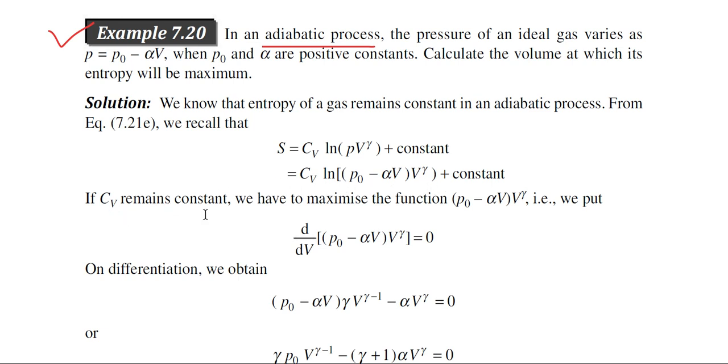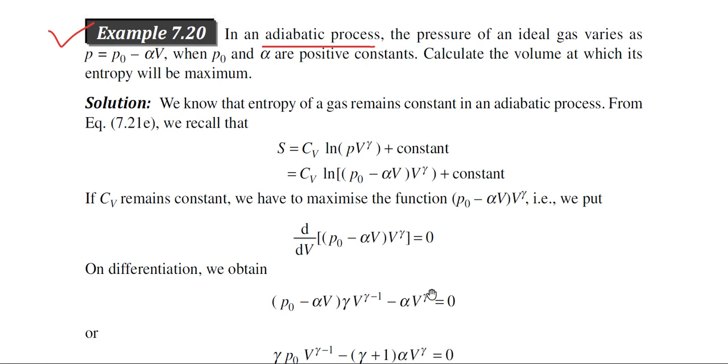If we assume that Cv remains constant for the whole process, then to calculate the volume for which the entropy becomes maximum, we have to maximize this particular function, that is P0 minus alpha V into V to the power gamma, because we have already assumed that the specific heat Cv is constant. So when this function P0 minus alpha V into V to the power gamma is maximum, then entropy will also be maximum.